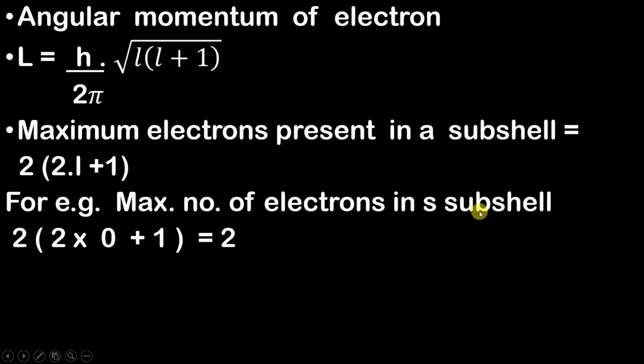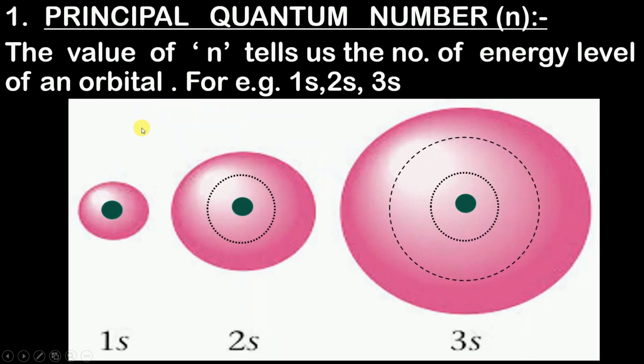Therefore, if you all remember, I told you that in this one S subshell there can be 2 electrons and this second sphere will consist of the next 2 electrons. Not exactly the next 2, but it will have only 2 electrons. So whatever might be the size of S orbital or your S subshell, it will have only 2 electrons. I hope this part is clear for you guys.